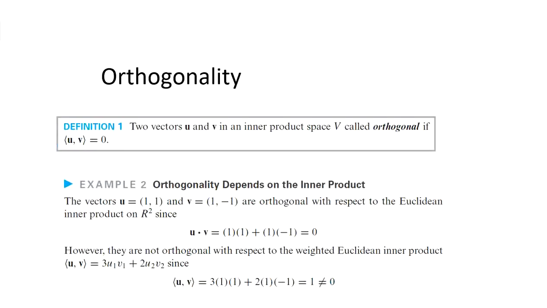So we have defined angle between two vectors. Now we can consider orthogonality of two vectors.